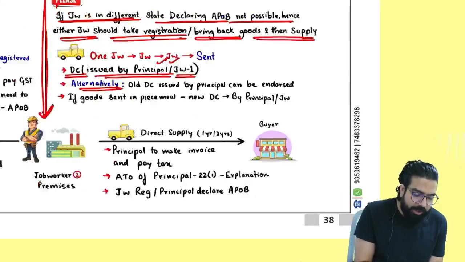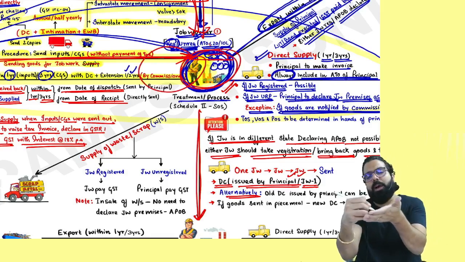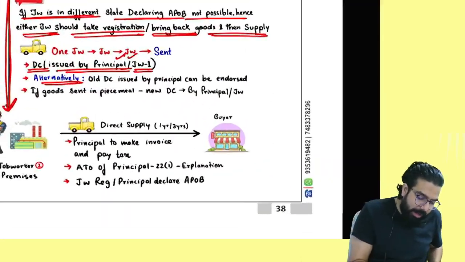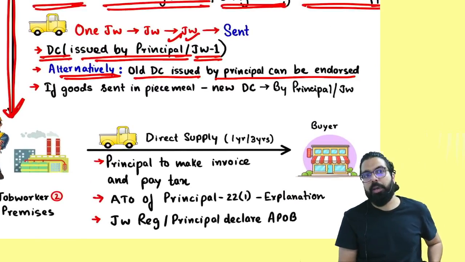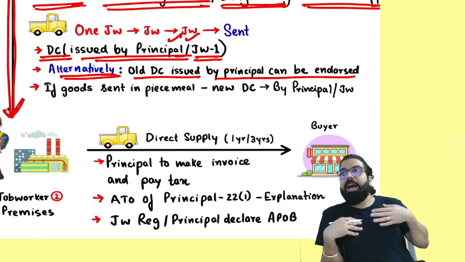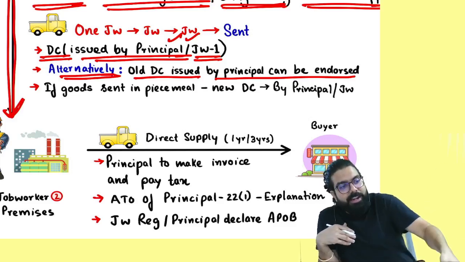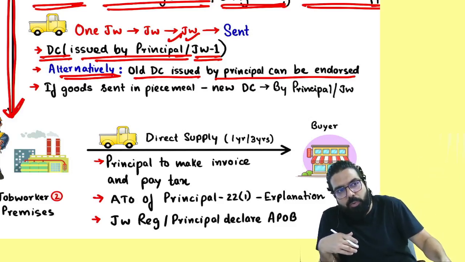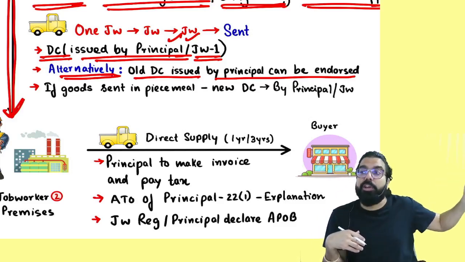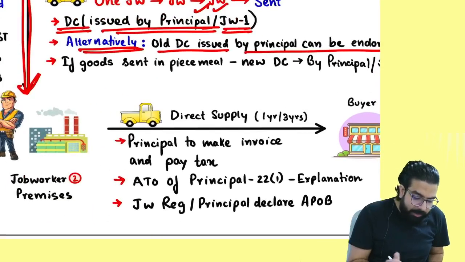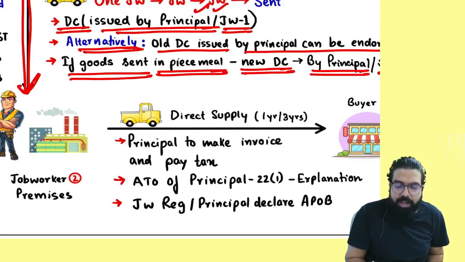Sir, alternatively, the old delivery challan which you had given him, he can endorse, he can write behind that, sir, now I am sending the goods to another job worker, and the old delivery challan issued by the principal can also be endorsed. But supposing I had sent him cloth for 1000 shirts. He made 100 shirts, he is sending them forward. In that scenario, when he is sending in piecemeal, he has to make a new delivery challan only. It says if goods are sent in piecemeal, new delivery challan by principal or the job worker.